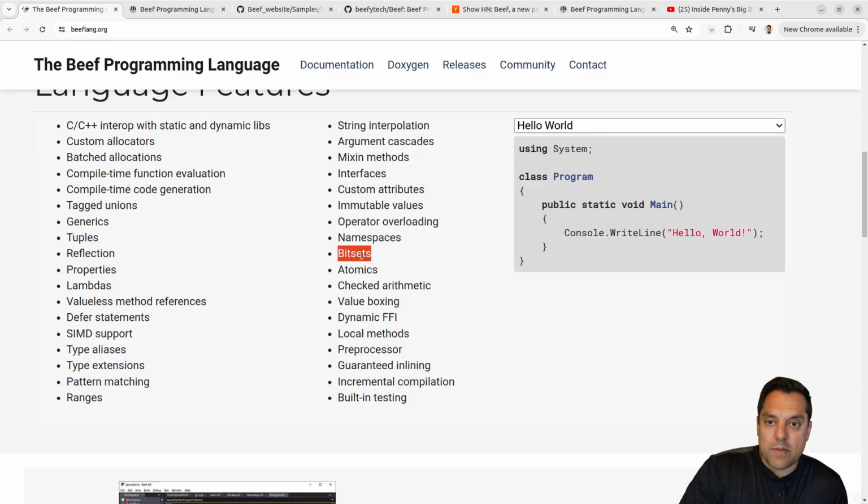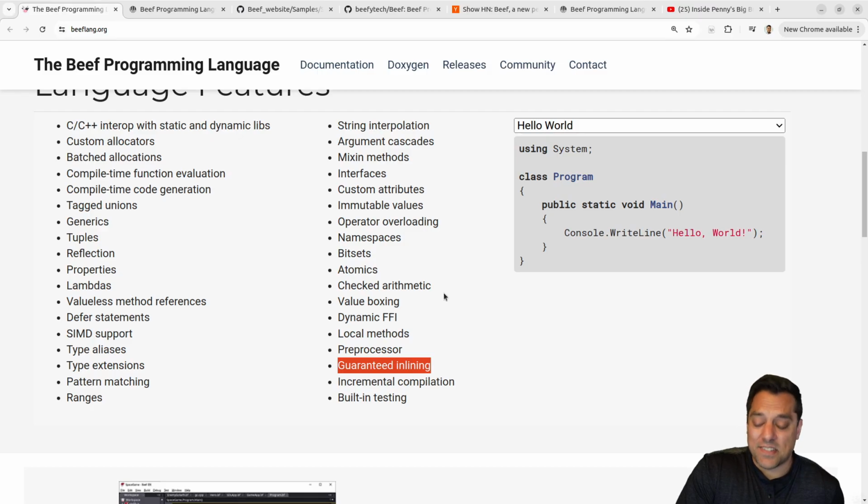Cool, yeah, a lot of people forget about bit sets. These are super important in games for having really small pieces of data. A literal set that's using ones and zeros to tell you if something's in the set. Atomics, I mean, this is all cool stuff. Dynamic foreign function interface, guaranteed inlining, that's good. So I guess it's forcing inline, which some folks might have used in GCC. In languages like C++, for instance, when you use inline, it's not necessarily a guarantee. It's just sort of a suggestion to a compiler, but you can use compiler intrinsics to force these things.